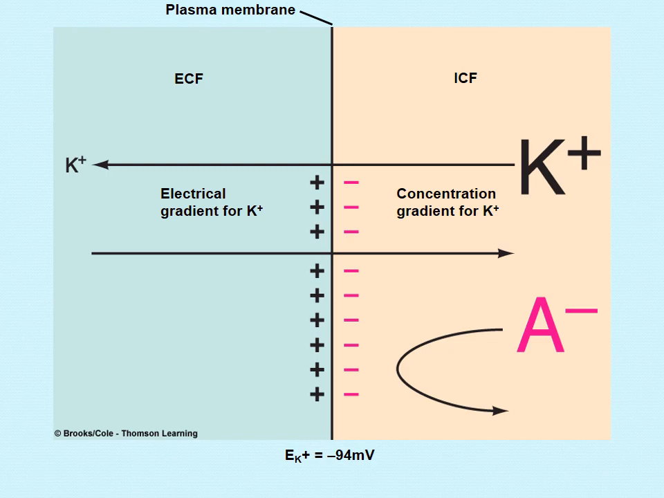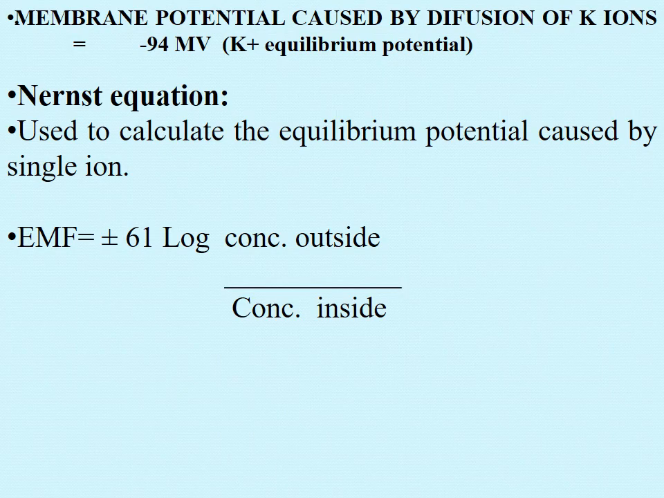So what will happen to the net movement of this potassium? This is going to be 0. There will be no net movement. Although the ions are moving, there will be no net movement of potassium down the concentration gradient due to the equal and opposite electrical gradient. So such a potential at which no net movement of ion occurs down the concentration gradient due to an equal and opposite electrical gradient is known as Nernst potential. What is it known as?